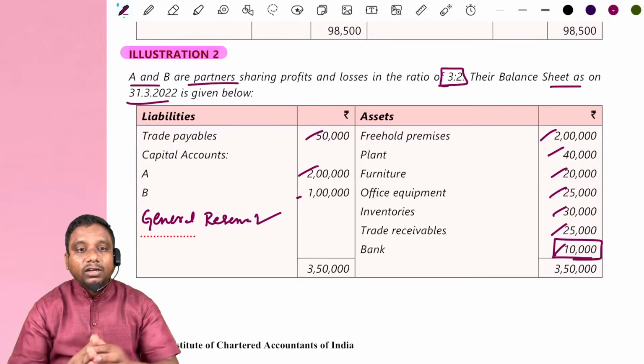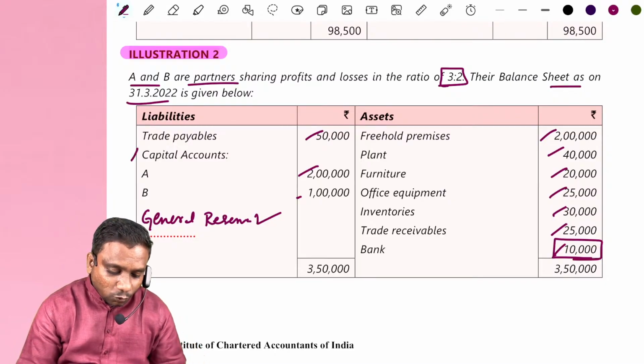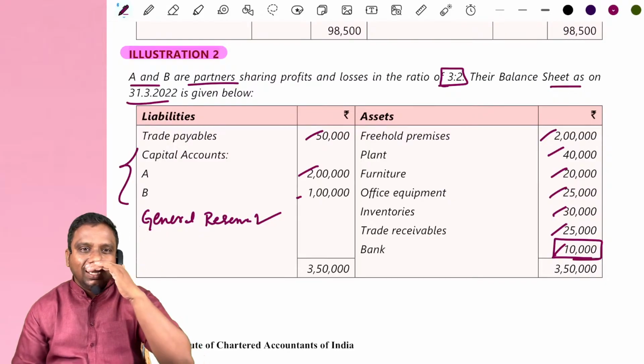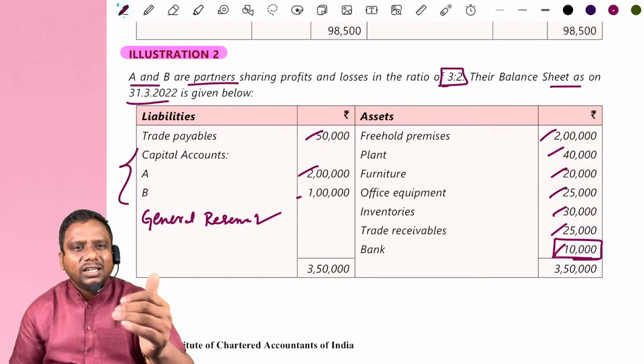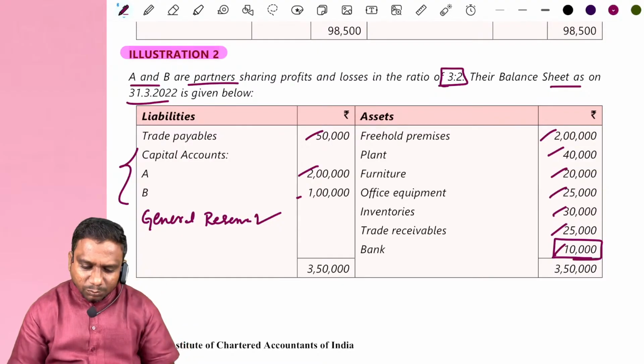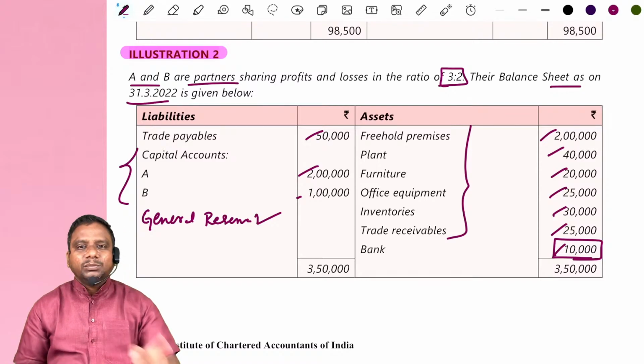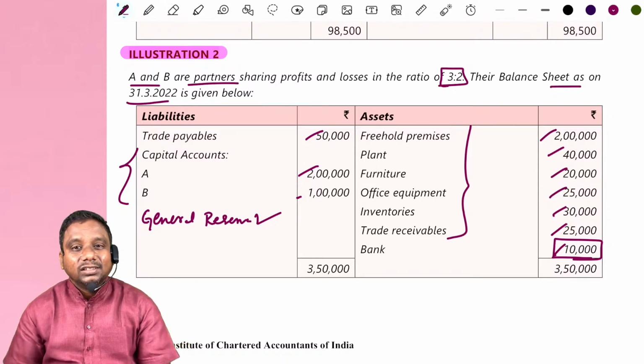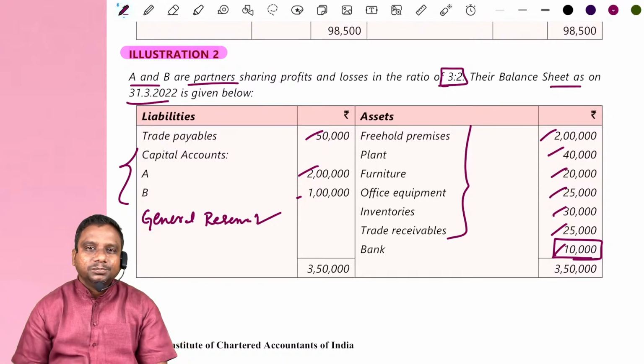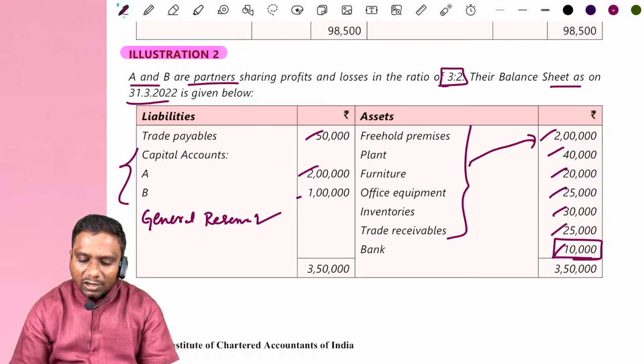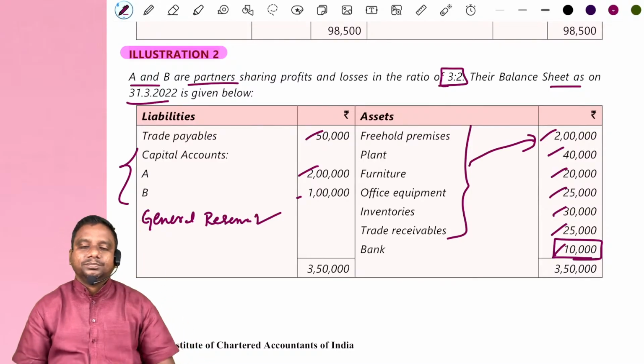Liabilities here means only trade payables, not capital. Capital accounts anyway change. Assets means all except bank. Whatever balances we have must be the same.